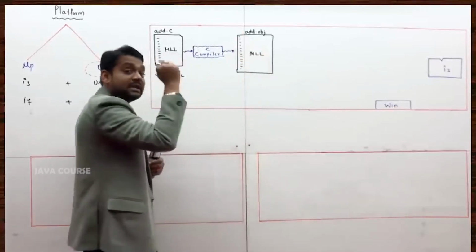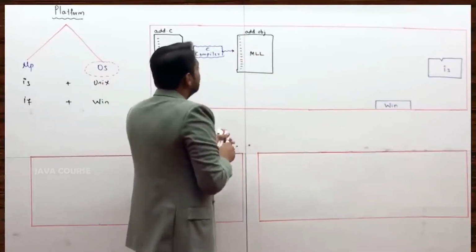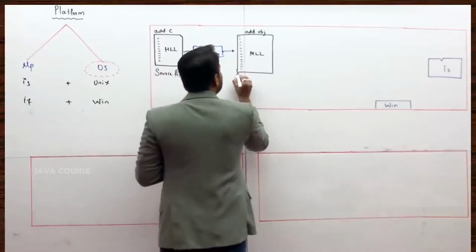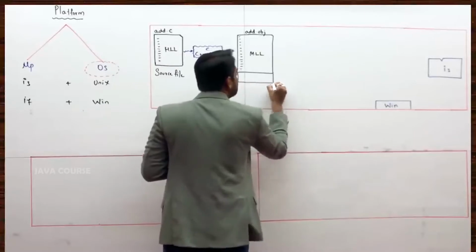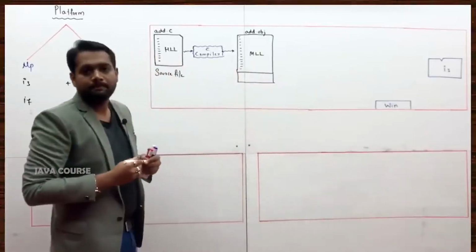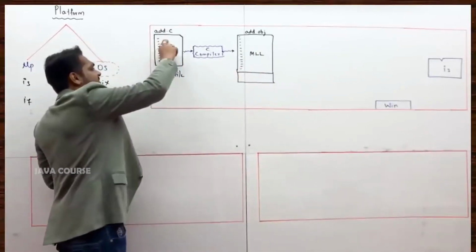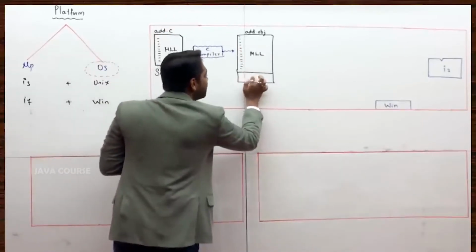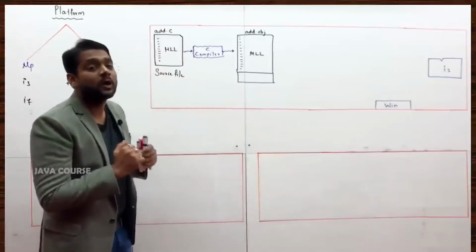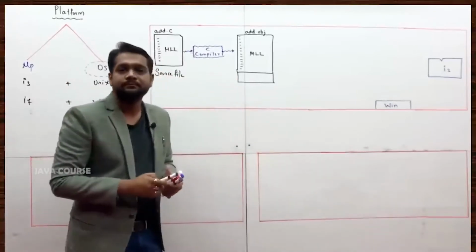But in that file, not only the machine level language contents, one extra piece of information you will also have. These statements as they are would be converted, but one extra piece of information you will have in this object file.